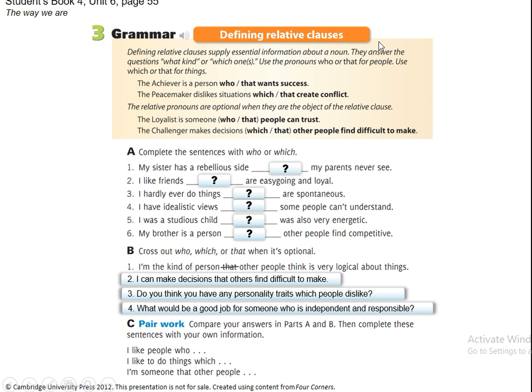Las non-defining que vamos a ver después no pueden ir con that. So the relative pronouns are optional when they are the object of a relative clause. The loyalist is someone who, that, aquí en este caso los puedo omitir, is someone people can trust. The challenger makes decisions which, that it can be omitted, other people can find difficult to make.